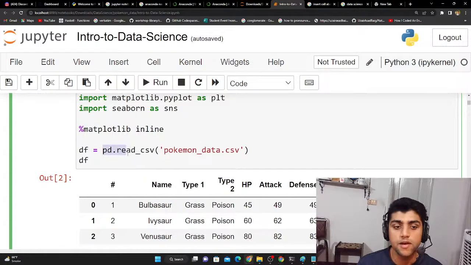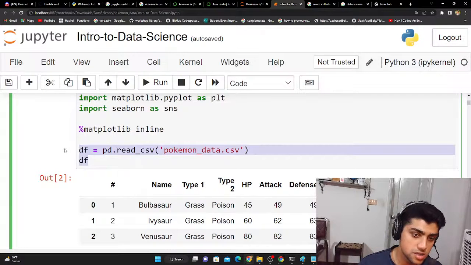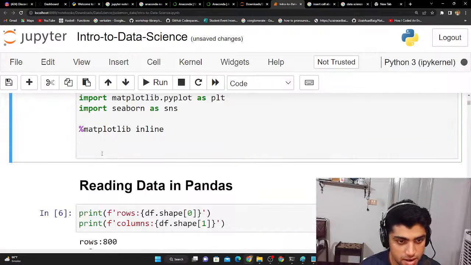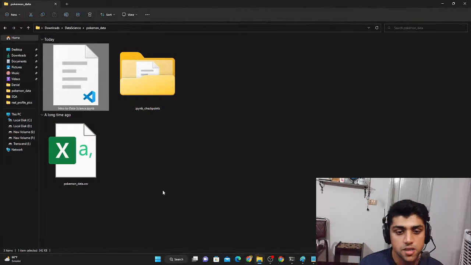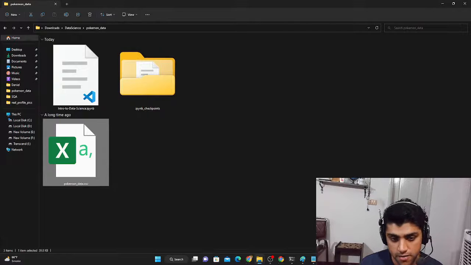If I write this, let me just delete this line over here and rewrite that again. Our objective here is this file over here, this Pokemon data, right?